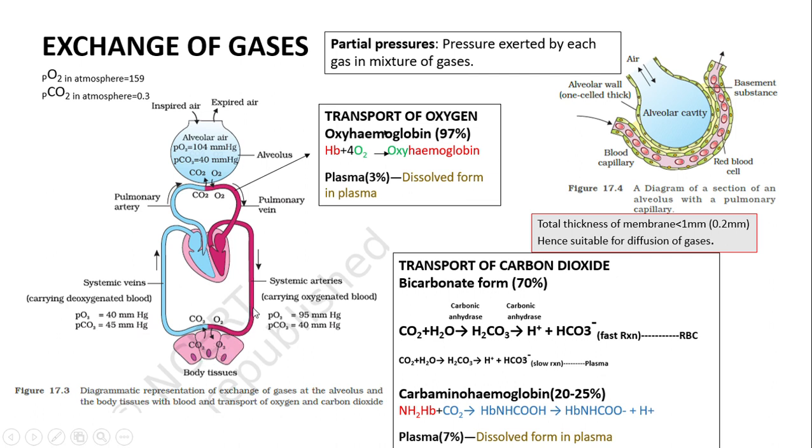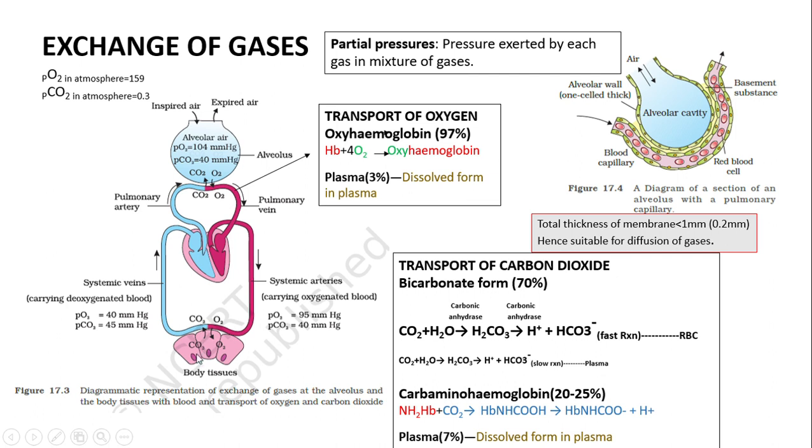So from 95 it moves to 40 mm of Hg, where oxygen is utilized and carbon dioxide is released. The partial pressure of carbon dioxide inside the tissues is 45 mm of Hg, whereas in deoxygenated blood it is 40 mm of Hg.